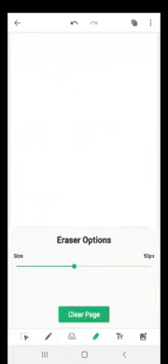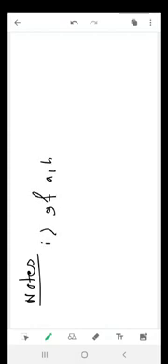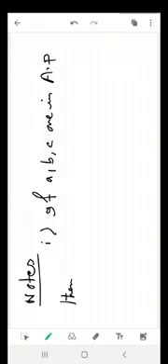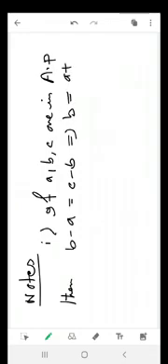Different types of numericals. Okay, so you can write in this form notes. These are very important notes that will help you. Number 1, if A, B, C are in AP, then what we can write? Then B minus A equals to C minus B. That means B equals to A plus C by 2.